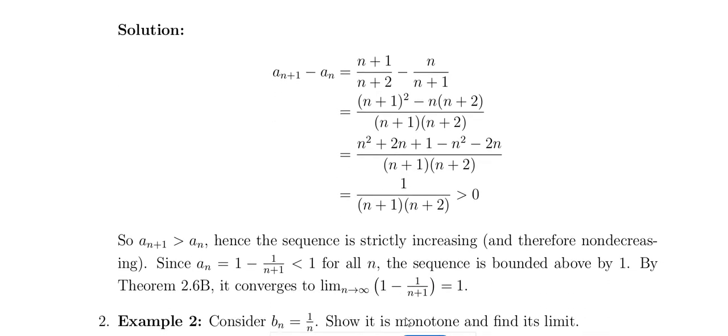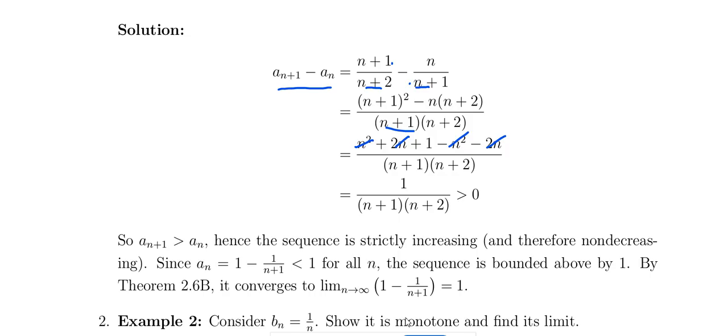To check increasing or decreasing, the simple way is to find an plus 1 minus an. an plus 1 is n plus 1 by n plus 2, minus an, which is n by n plus 1. Taking the LCM, the denominator is the product of n plus 2 and n plus 1. The numerator is n plus 1 whole square minus n into n plus 2. Using the a plus b whole square formula and simplifying, 2n cancels and n square cancels. What remains is 1, so we get 1 by n plus 1 into n plus 2.